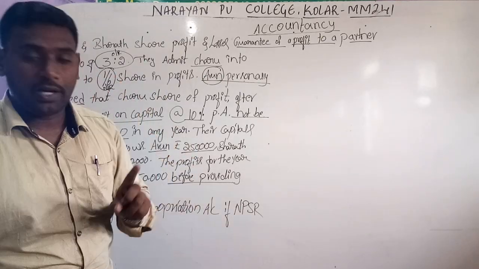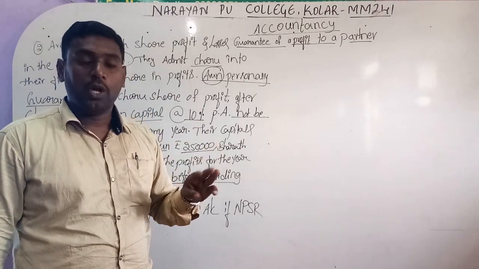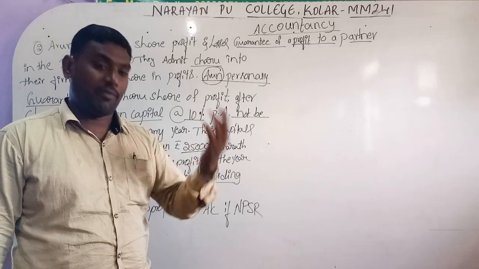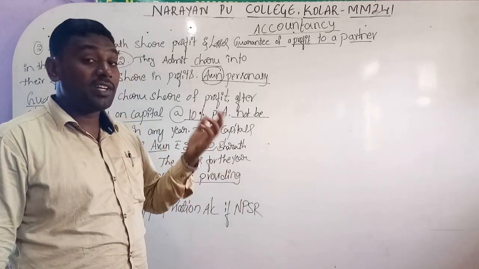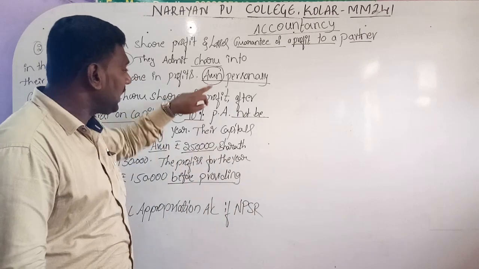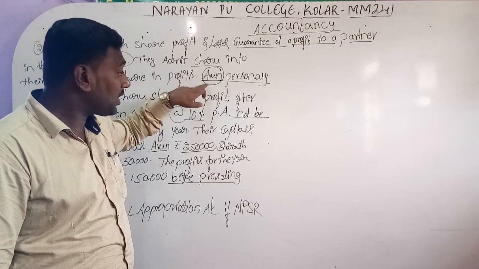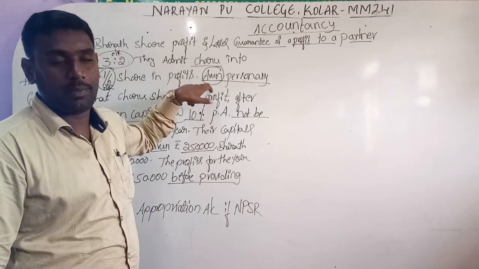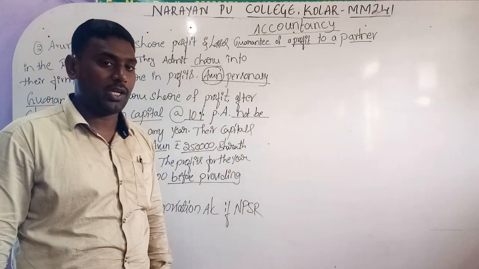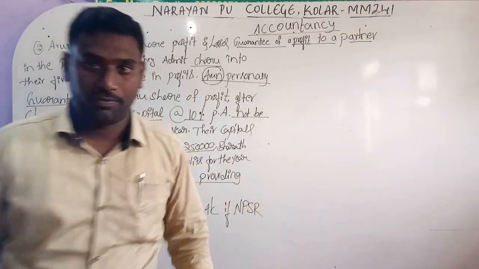Under step number 1, we have to distribute the profits among the partners. Step number 2, we have to find out the share deficiency. After finding out the deficiency, no need to distribute it, because a single partner is guaranteed, so his share we have to deduct from her share. Based on that, we have to prepare the appropriation account. Step number 3, we have to follow as per the procedure itself.